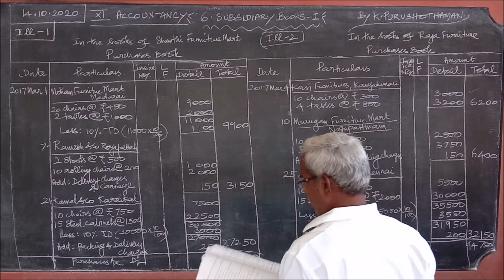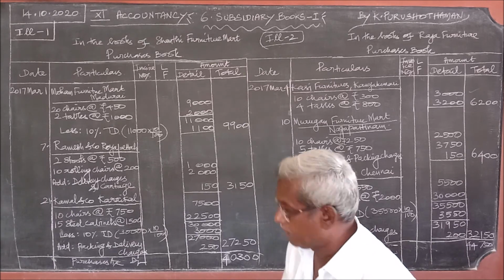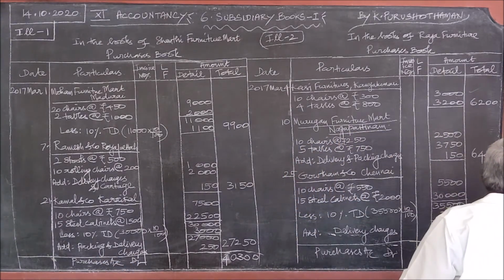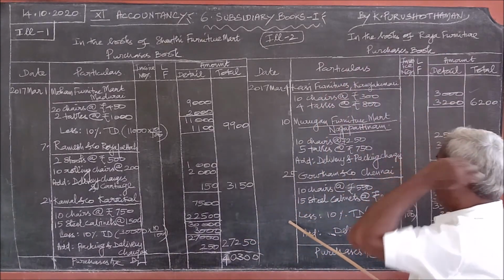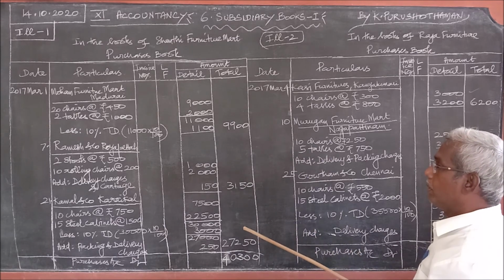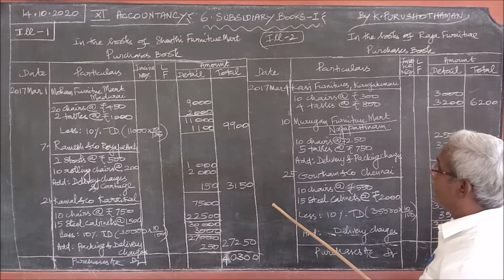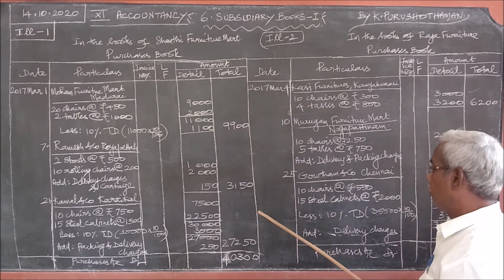So in these problems, what you should bear in mind: one, after going through the problem, what book you should prepare, you should decide. Luckily, in these problems, you are asked to prepare or pass entries in the purchases book. One problem is over.